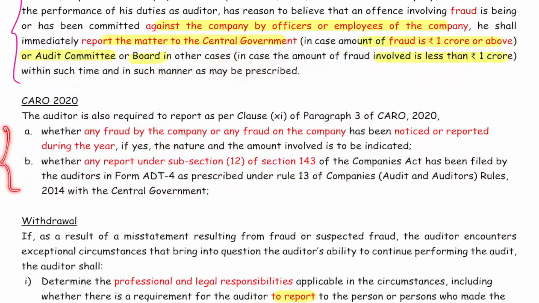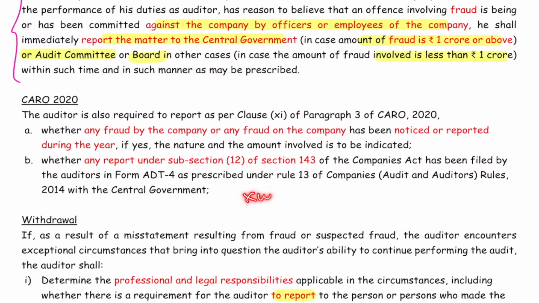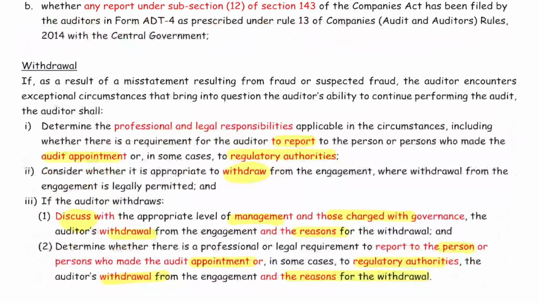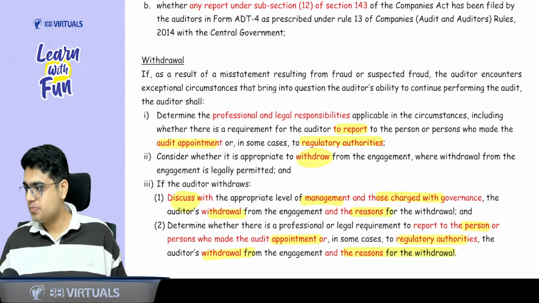Then CARO 2020, 2 sub clauses. Here they have not covered the clause of whistleblower complaint because there is nothing like this. So 2 fraud sub clauses will be there. And talking about withdrawal, first of all, you report the fraud to regulatory authorities and the people who have made your appointment. And then if you decide to withdraw, discuss the withdrawal and reasons with the management, TCWG, again with the regulatory authority and the people who have made your appointment.